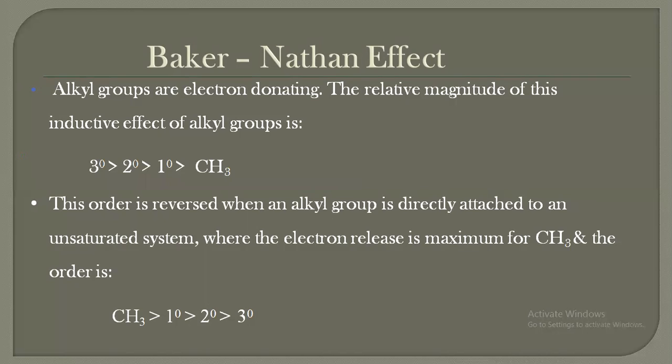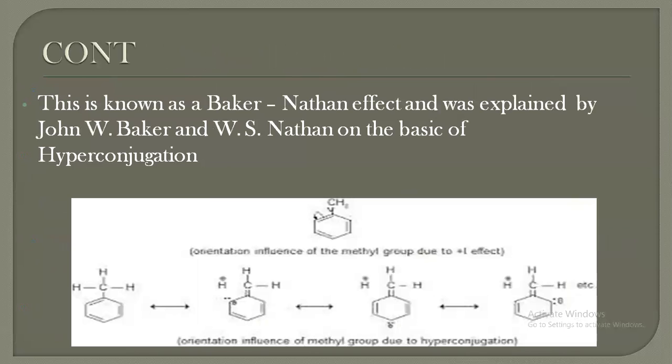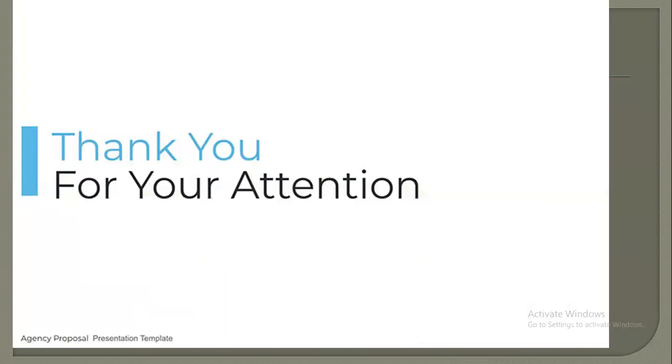This order is reversed when an alkyl group is directly attached to an unsaturated system, where the electron release is maximum for CH3 and the order is followed. The Baker-Nathan effect was explained by John W. Baker and W. S. Nathan on the basis of hyperconjugation.